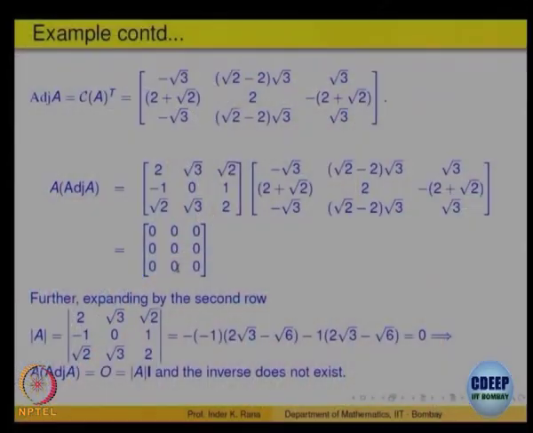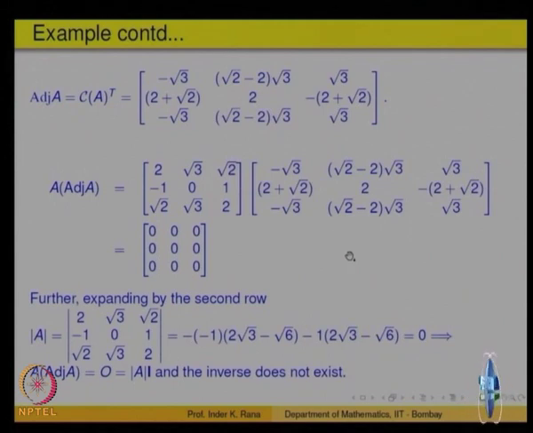If A is not invertible, determinant of A is 0. So, A into adjoint of A will be equal to adjoint of A into A, equal to 0 times identity, that means it should come out to be a matrix which is identically 0.